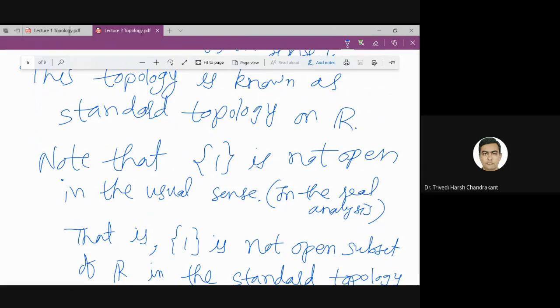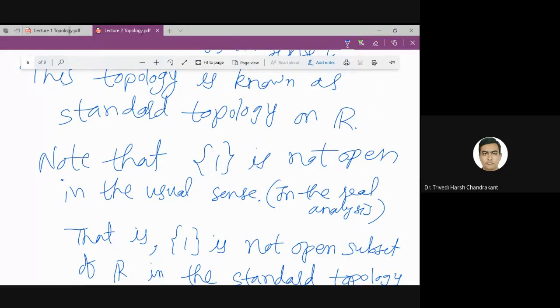Whether we are discussing the discrete topology tau, the trivial topology tau, or any other particular topology, like the standard topology on real numbers, with respect to that topology we call the elements of tau the open sets.